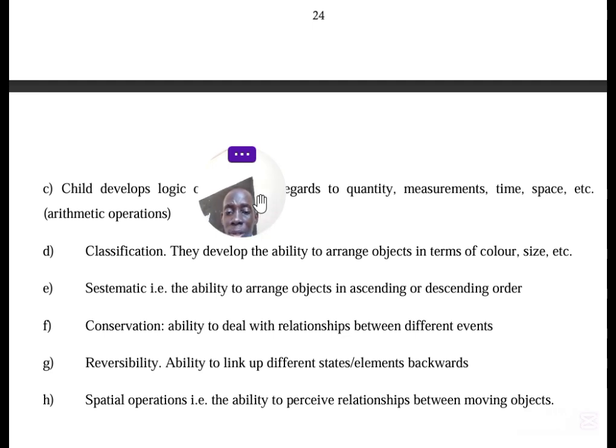Then the spatial operations, i.e. the ability to perceive relationships between moving objects. Under this, they can know that is a vehicle moving, that is a bicycle moving, those are people moving. So these are some of the things in this stage as far as human growth is concerned.